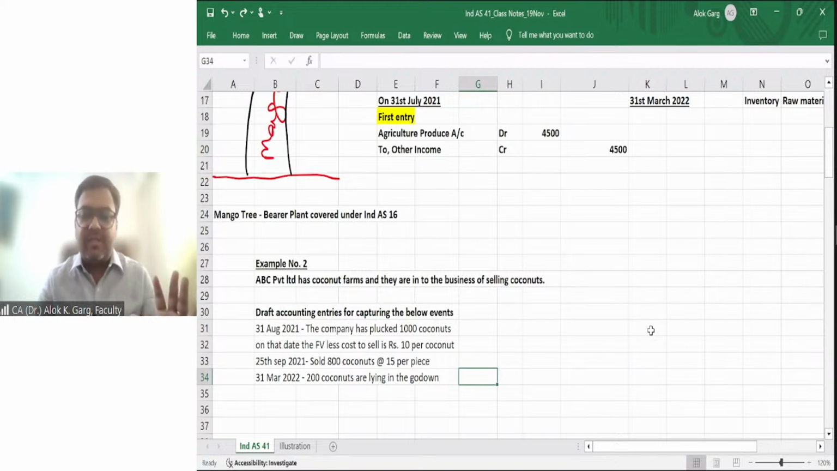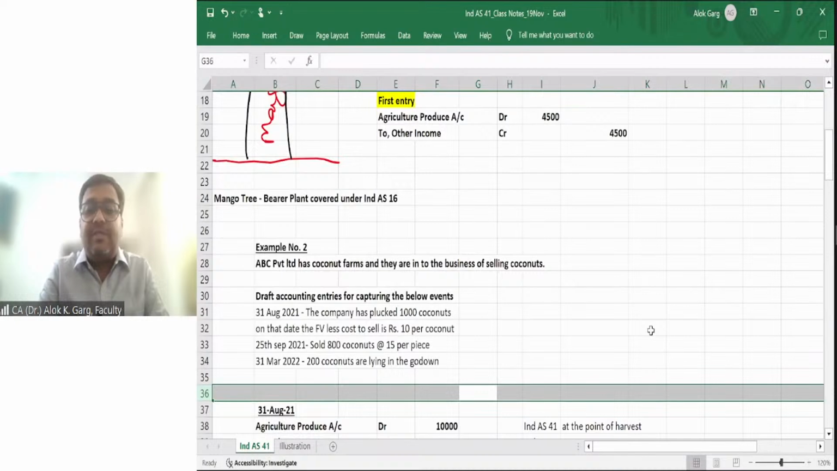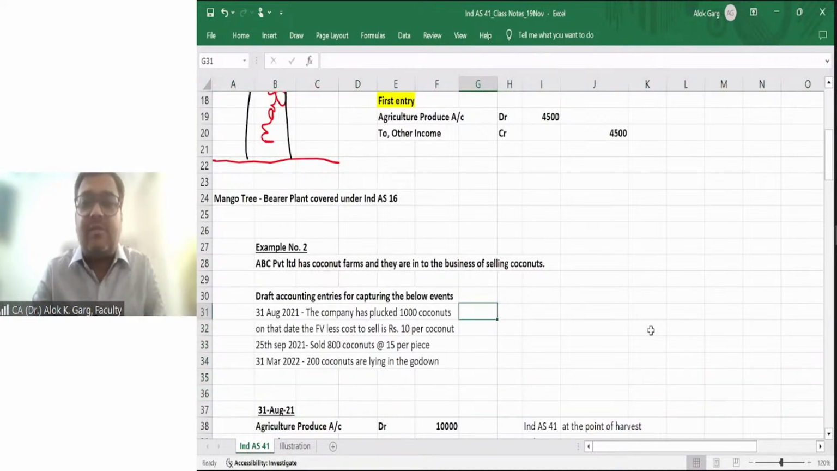Simple. On 31st August, 1,000 coconuts were plucked. Fair value less cost to sell was 10 rupees per coconut. After 1 month and 25 days, the company has sold 800 coconuts and the selling price is 15 rupees per piece. On 31st March 2022, at the reporting date, 200 coconuts are still lying in the godown. You are required to draft accounting entries for capturing the below events. So what is the accounting entry on 31st August 2021? Can you please tell me quickly?